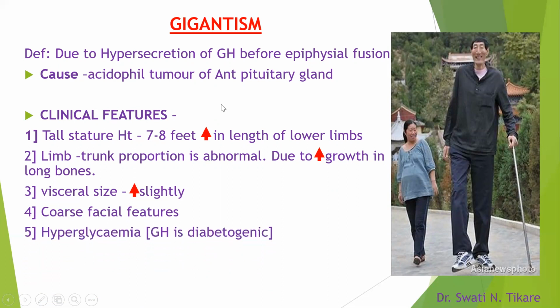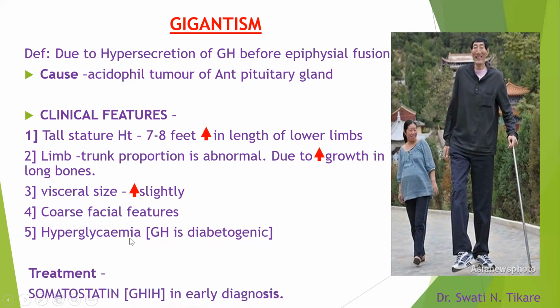Hyperglycemia: we know that growth hormone is diabetogenic. So when excess secretion is there, it is going to cause hyperglycemia. The treatment for this is somatostatin, or growth hormone inhibiting hormone, which should be given early in diagnosis. When we delay, we cannot do anything. It should be diagnosed early and given.